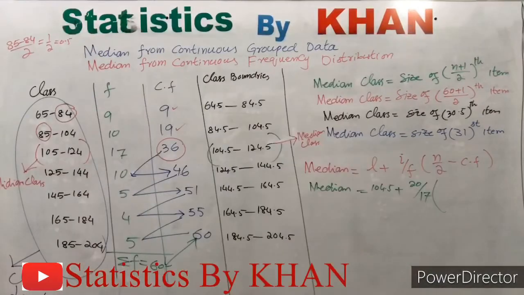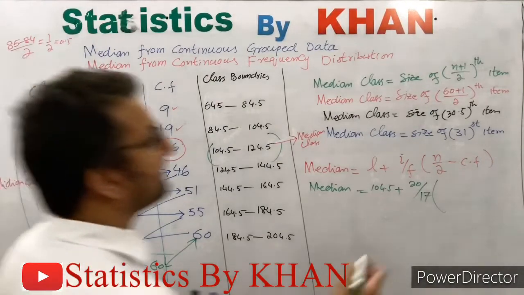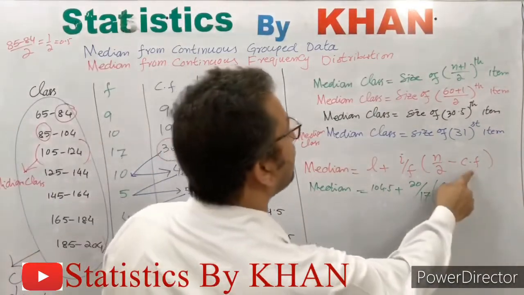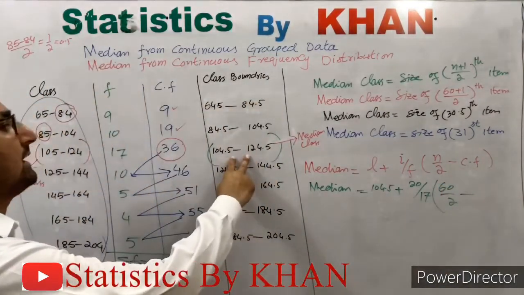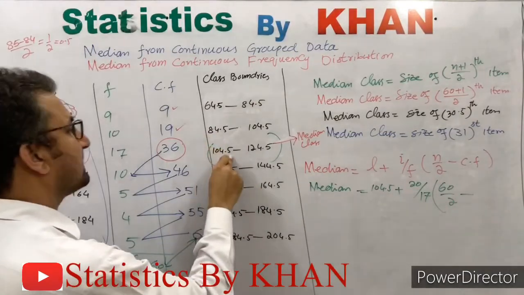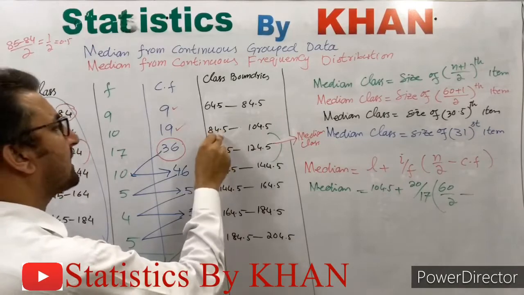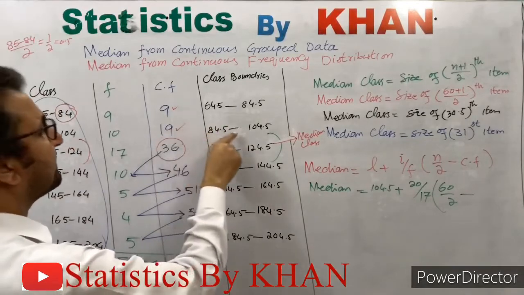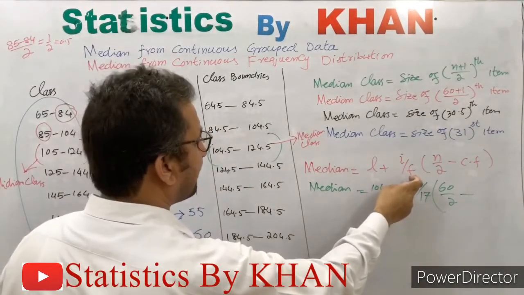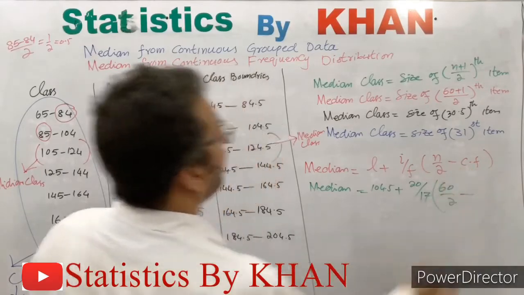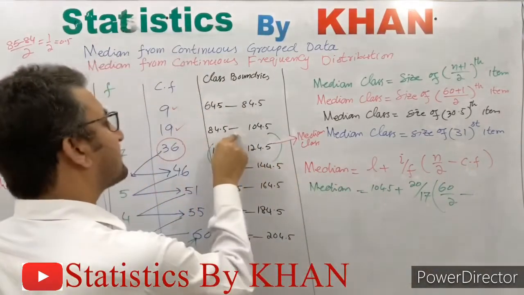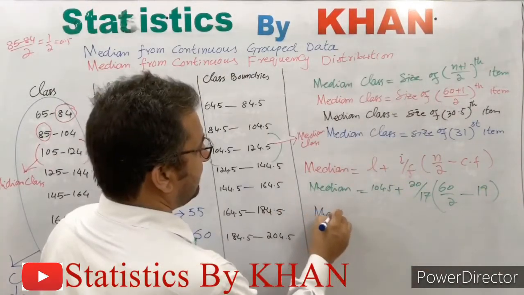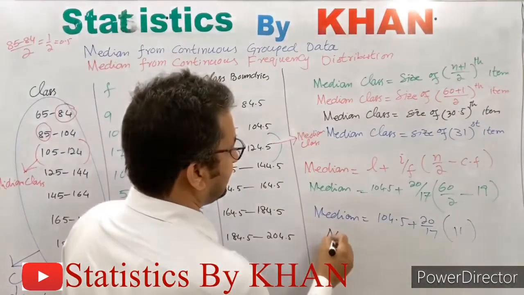N is as usual the total number of observations. So the total number of observations is 60, divided by 2, minus the cumulative frequency. This cumulative frequency is of the class preceding the median class. This is the median class and this is the preceding class. So this 10 is the absolute frequency of this class, and this 19 is the cumulative frequency of the preceding class. So the cumulative frequency for this class would be 19. Next it would become, and after simplification we will get 117 point something.